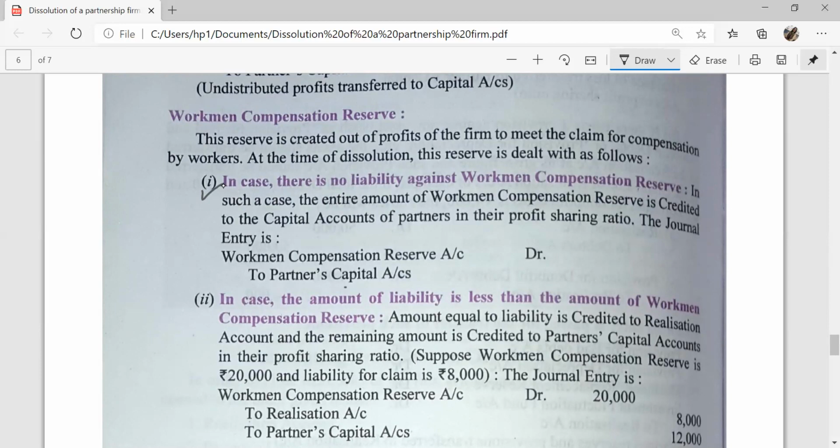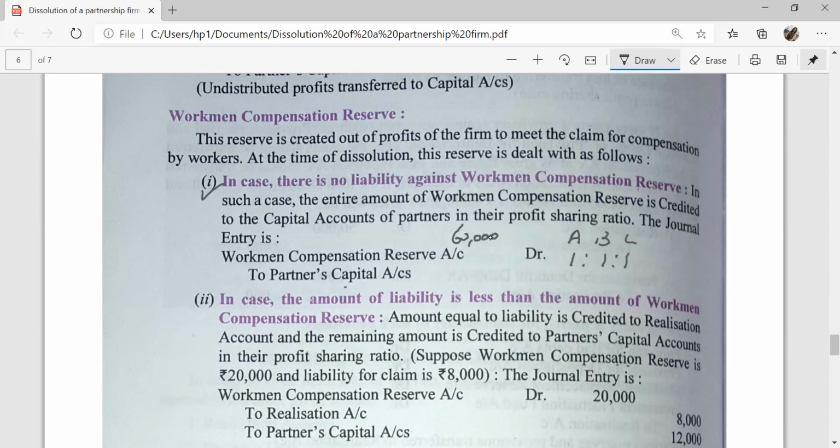Workman compensation reserve account debit to partners capital account. For example, there are 3 partners A, B, and C, and their profit sharing ratio is 1:1:1, and workmen compensation reserve given on the liability side of the balance sheet is 60,000.